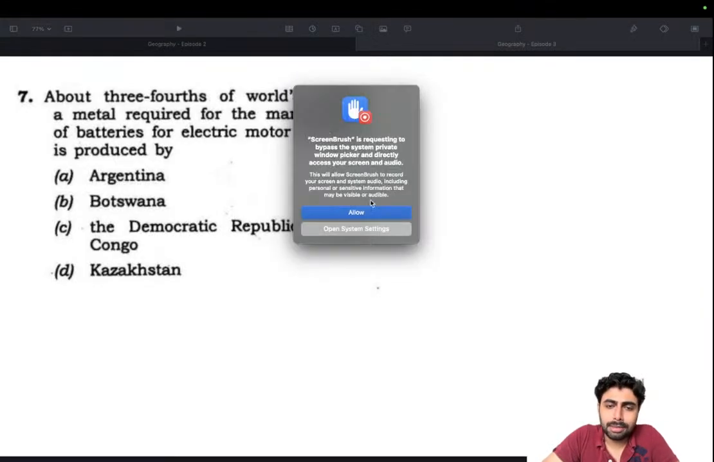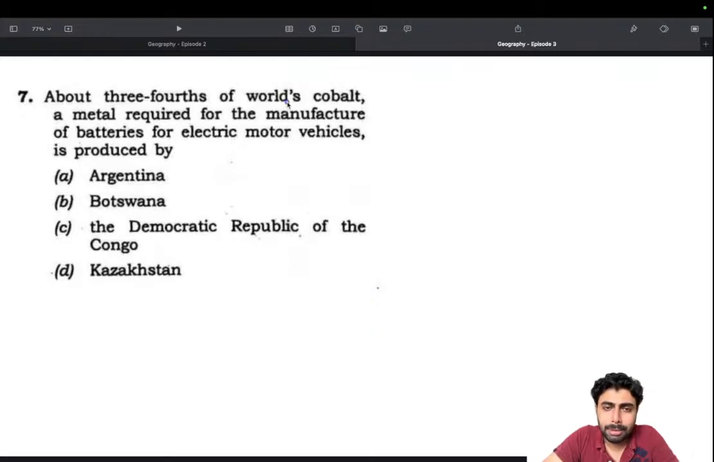The world's cobalt... We know cobalt is a critical mineral. Argentina, Chile and Bolivia, they are famous for what? They are famous for lithium, and lithium and cobalt are similar, well, similar in their function, the kind of industries they are used in. But Argentina, even in lithium, is not the largest producer. So about 3/4 means it's almost an entire monopoly. 75% is being held by a country, and definitely it's not Argentina.